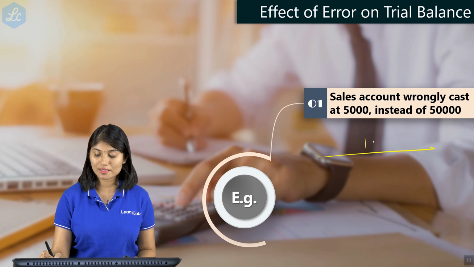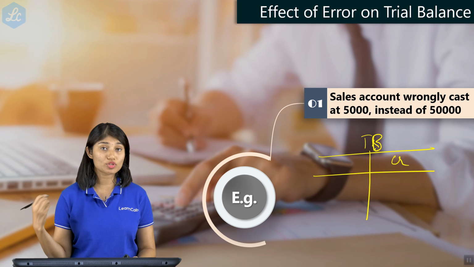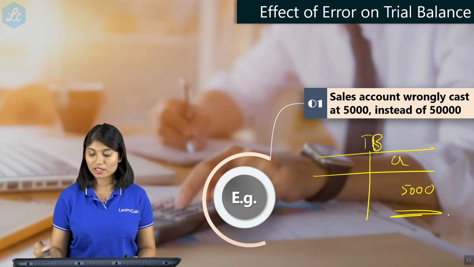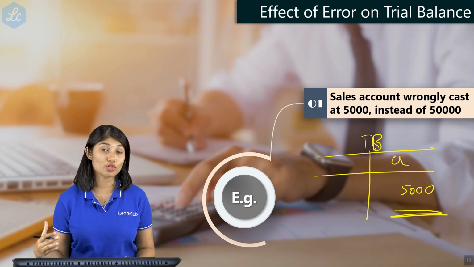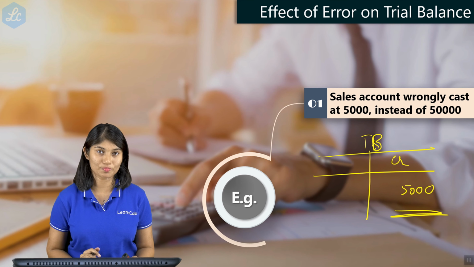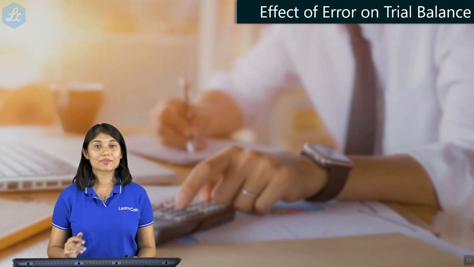Now sales has a credit balance. So in the trial balance, credit side, it is supposed to be 50,000, but you have cast it at 5,000. So naturally, it is going to be 45,000 short on the credit side, whereas the debtors total would have been correctly entered at 50,000. So the difference will definitely show in the trial balance.